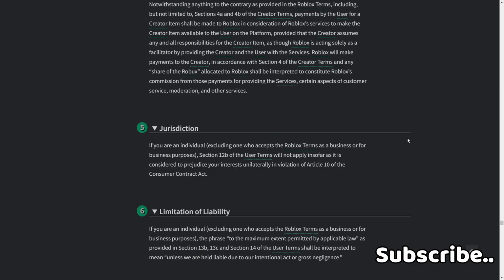5. Jurisdiction. If you're an individual, excluding one who accepts the Roblox terms as a business or as a person's property, Section 12B of the user terms will not apply insofar as it is considered to prejudice your interest unilaterally in violation of Article 10 of the Consumer Contract Act.